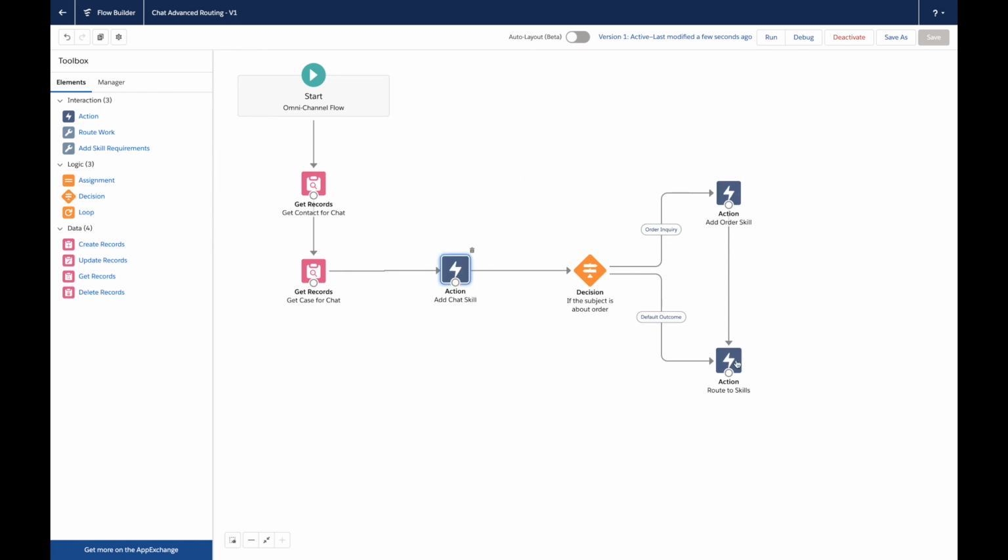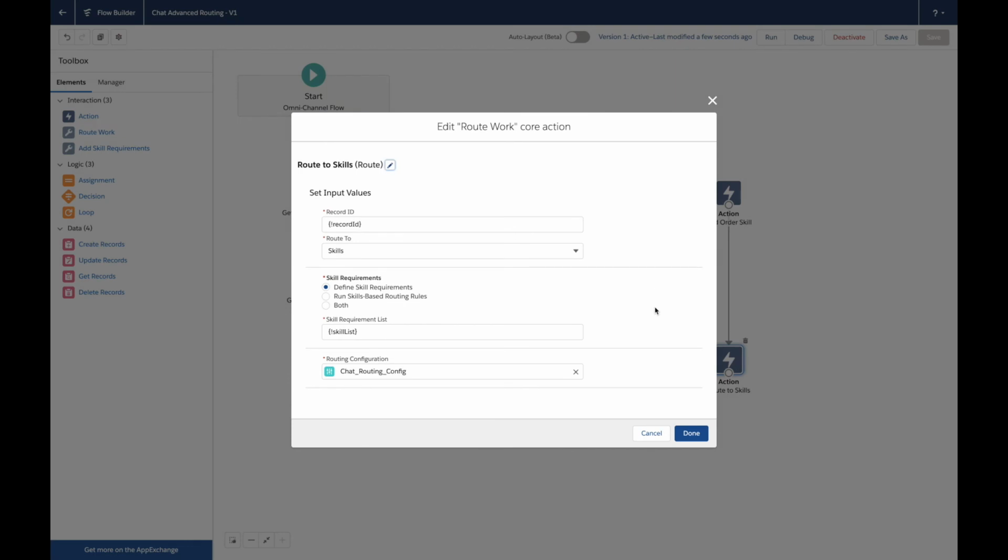You probably noticed that there are three skill requirements configuration possibilities here. In the article related to this video, these functionalities are explained. Feel free to check it out there.